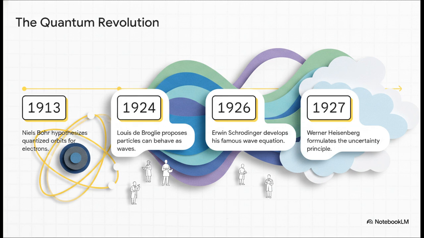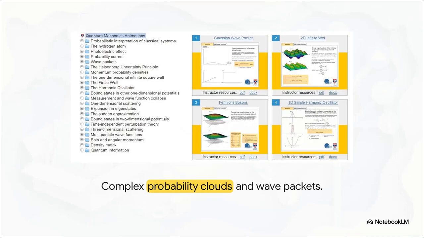So in 1913, Niels Bohr hypothesized that electrons actually exist in special quantized orbits. Then, fast forward to 1924, and Louis de Broglie takes a massive leap. He proposed that if orbits are quantized, maybe particles like electrons are actually behaving as waves. This realization led Erwin Schrödinger in 1926 to develop his famous wave equation, and literally just a year later, Werner Heisenberg formulated his uncertainty principle. It's absolutely wild how rapidly physics shifted here, moving from rigid classical models straight into these fluid wave-based models, spearheaded by Bohr and Heisenberg. Now, because of this math, we had to completely rethink what an atom looks like.